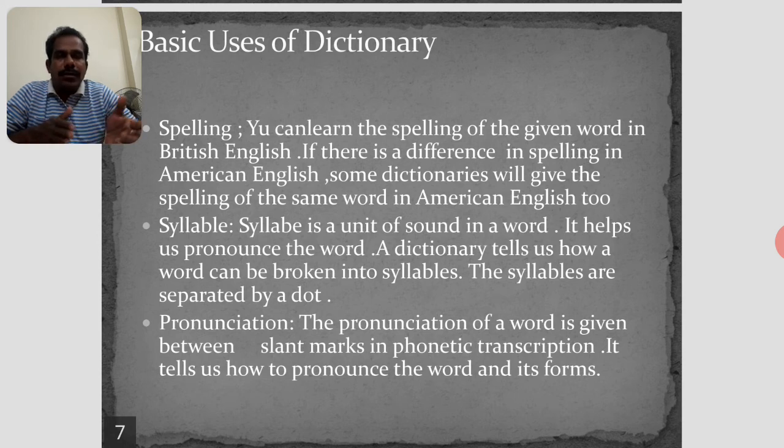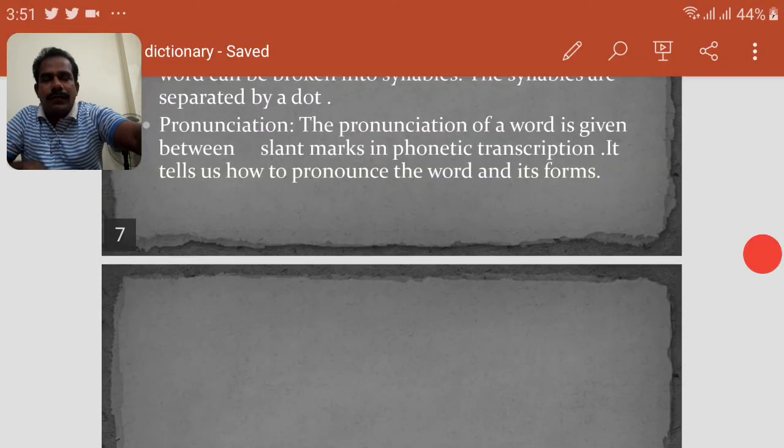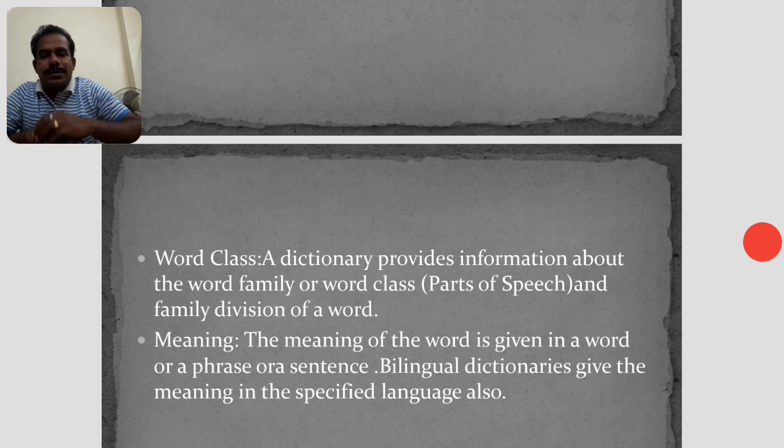Slant marks are the cross lines. It tells us how to pronounce the word.